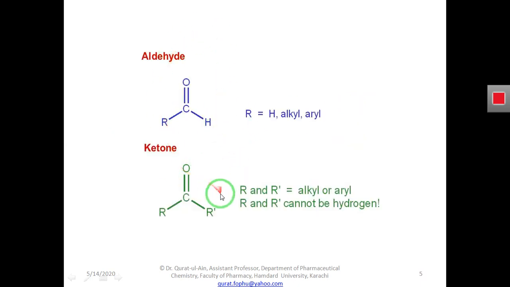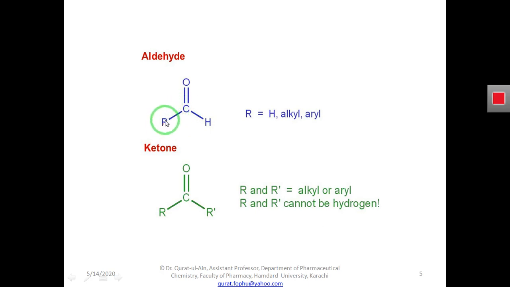So here I have one more picture to differentiate between the aldehyde and the ketone. Again, I will explain the difference in the structure of aldehyde and ketone. You can see here more clearly that this is an aldehyde: a carbon double bonded with the oxygen, and it must be attached to a hydrogen, and the other valency of carbon is bonded to an alkyl radical.